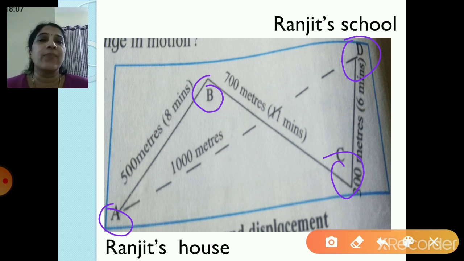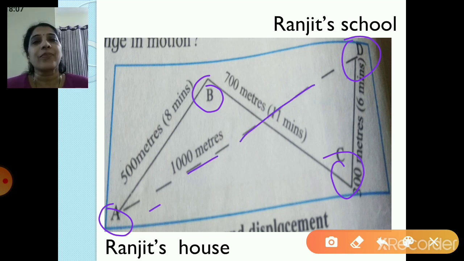Next, from that point, BC is the other direction, that is 700 meters in 11 minutes. And then the final distance is CD, that is 300 meters in 6 minutes. So now Ranjit is traveling from home to school, right? So AB, BC and CD, this is the distance traveled by Ranjit, right? Irrespective of the direction.